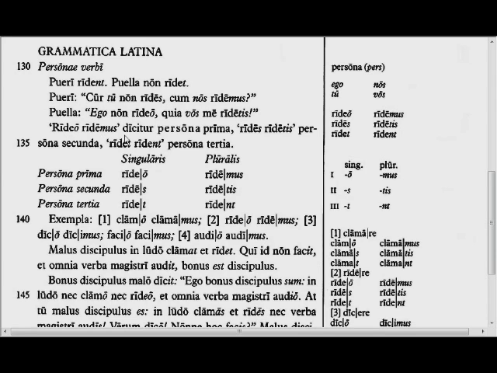Rideo, ridemus is called the first person, singular and plural. Rides, ridetis, the second person. Ridet, rident, the third person. And then you have the conjugation. Examples: clamo, clamamus, rideo, ridemus, dico, dicamus, facio, facimus, audio, audimus.